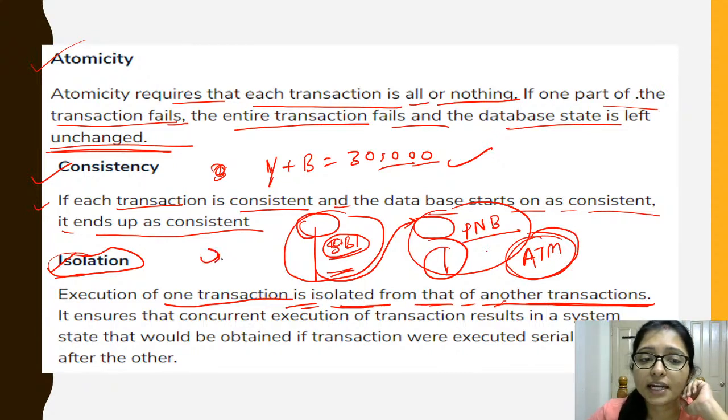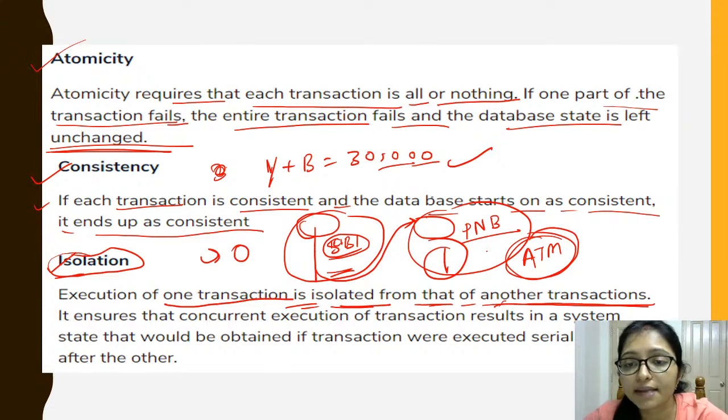I was sending money to my brother's account, at the same time my brother is also taking money from the ATM, they are both separate transactions, so both should be isolated.